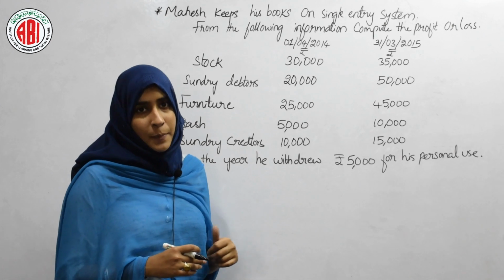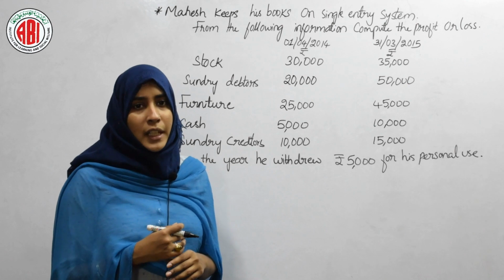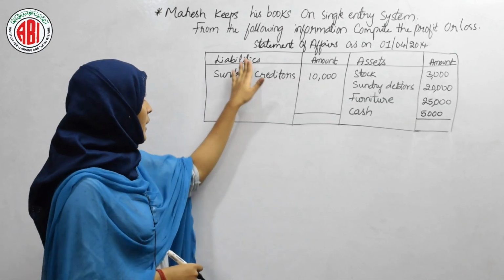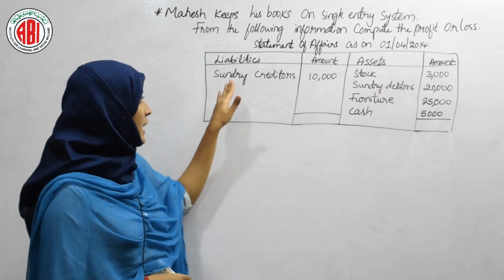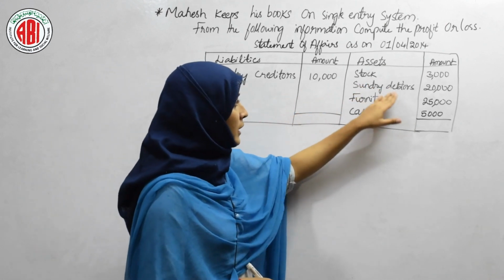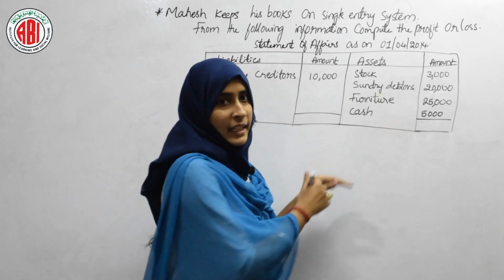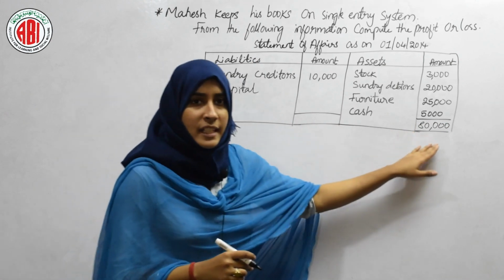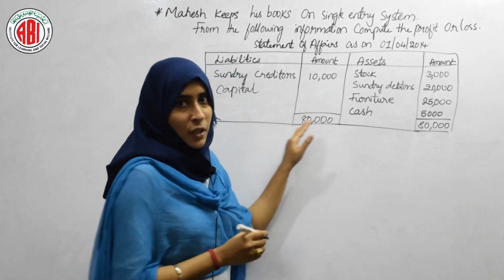Since I don't have much space, I am erasing this and I will prepare the statement of affairs at the beginning of the year. So here I have written the amounts under solution part, that is liability side and asset side. Under liability side we have only one entry, that is sundry creditors 10,000, and under asset side we have stock, sundry debtors, furniture and cash. So when you will add all the asset side, it will come to 80,000. Now we have to write the balancing figure. This 80,000 will be written here as well. So 80,000 on both the sides.